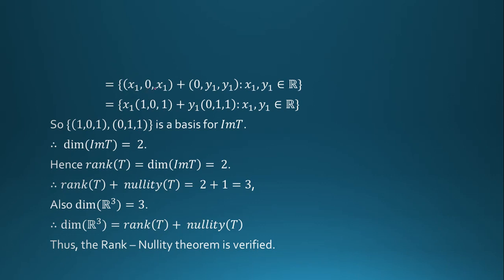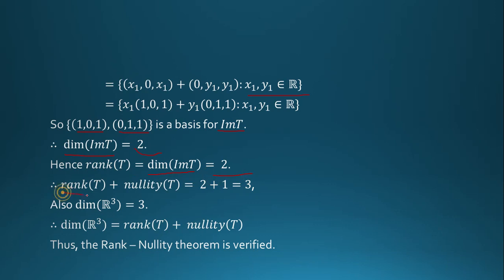So x1 comma 0 comma x1 plus 0 comma y1 where x1, y1 belongs to R, is x1 into 1, 0, 1 plus y1 into 0, 1, 1 where x1, y1 belongs to R. So we have two vectors 1, 0, 1 and 0, 1, 1 as a basis for image of T. So dimension of image of T is equal to 2, hence rank of T is equal to dimension of image of T is equal to 2.